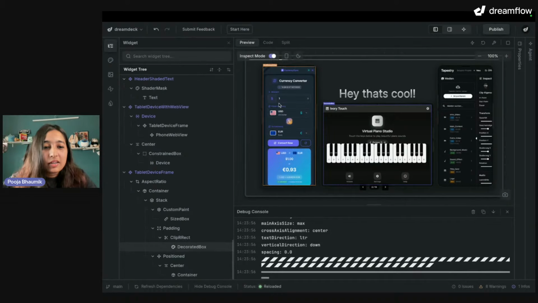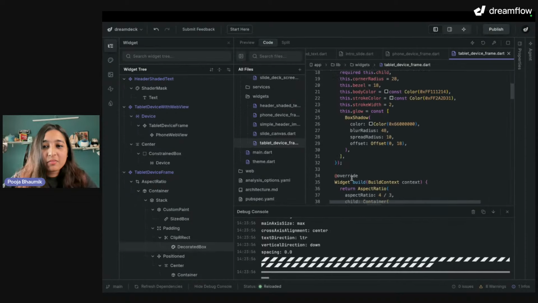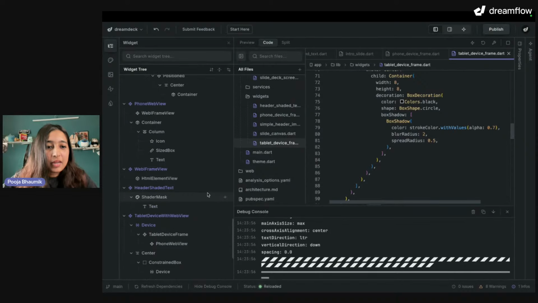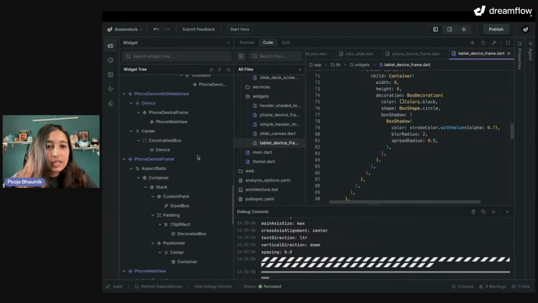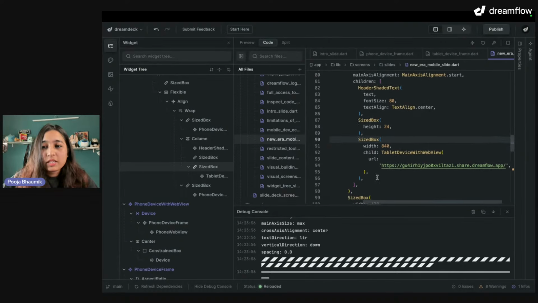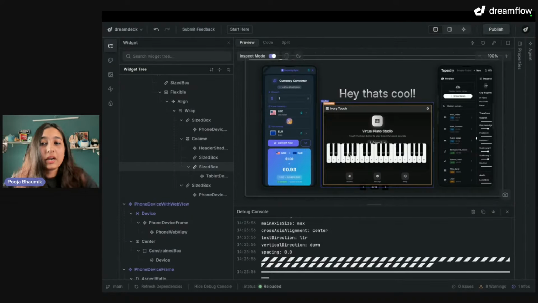And here, if I want to see what exactly is the code for this, I can go to the code tab, right? So in this case, there's a tablet device frame. I can see the entire code here. And here, if you can see, I have the URL of the app that I was showing in the preview, which is this one, the piano app, right? So this is how you can see,